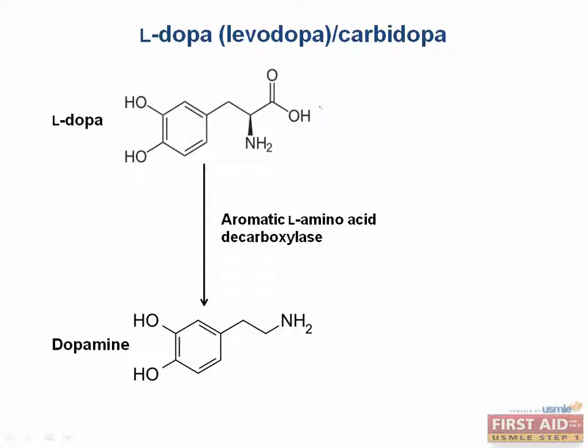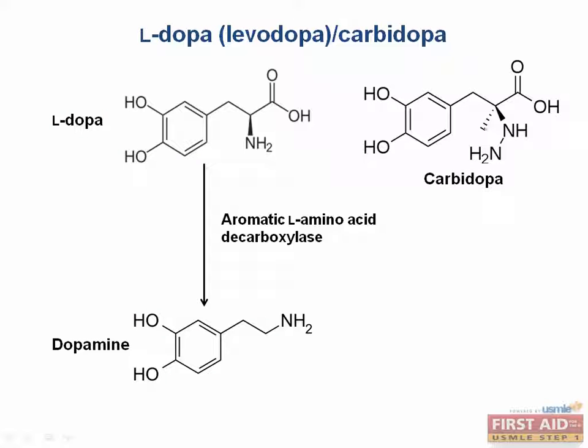The combination drug of Levodopa and Carbidopa is the most effective treatment we have for Parkinson's disease. L-dopa is a dopamine analog. It's an oral agent, and so it's absorbed through the GI tract and it has to enter the brain through the bloodstream. However, L-dopa itself is readily metabolized by peripheral tissues, so in order to increase the availability to the brain, it is administered with carbidopa.